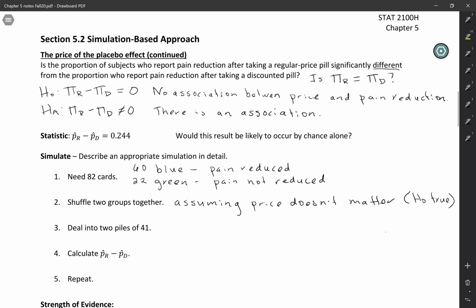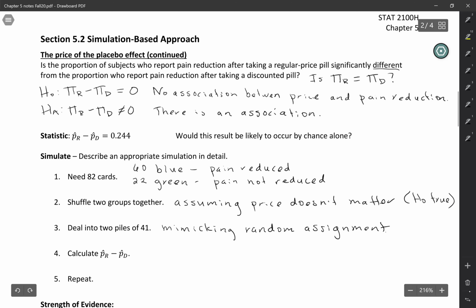Then we're going to deal the cards into two piles of 41. That matches our sample sizes from the original study. And at this point, we're mimicking the random assignment. So when we say, could these results have happened by chance, we're really asking, could it just be because of random assignment that the groups didn't turn out perfectly even, right?